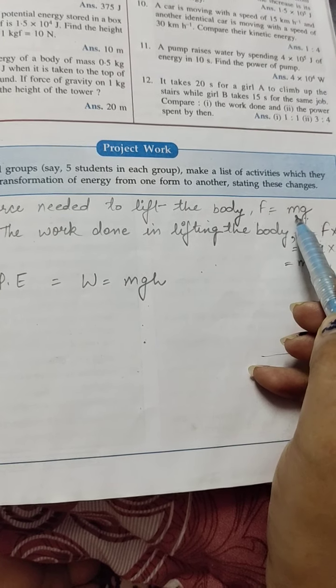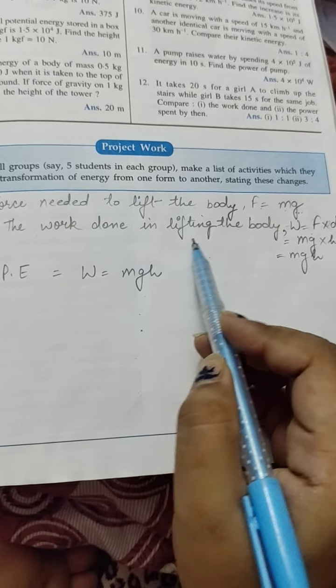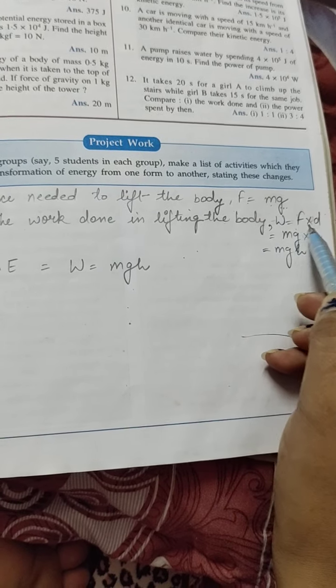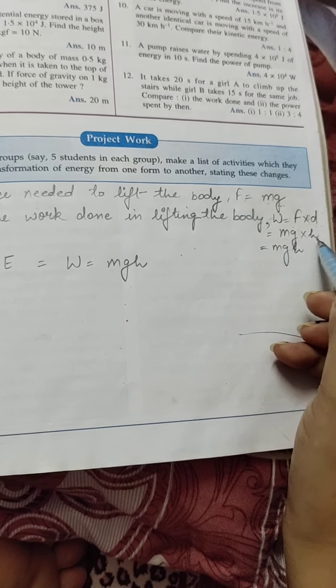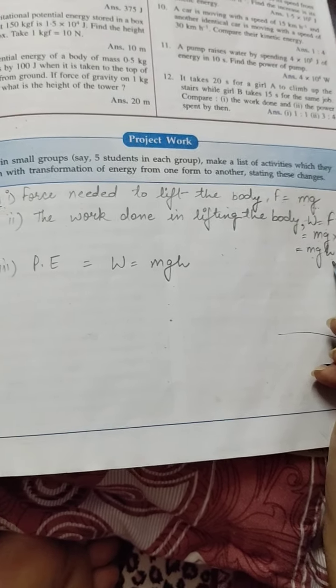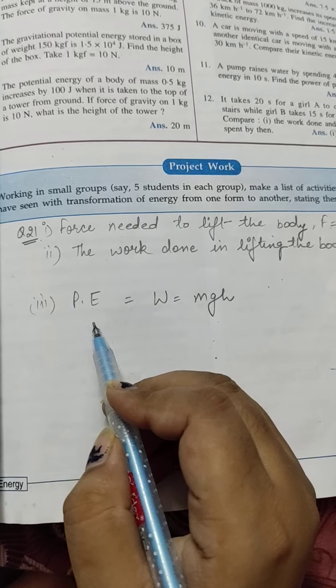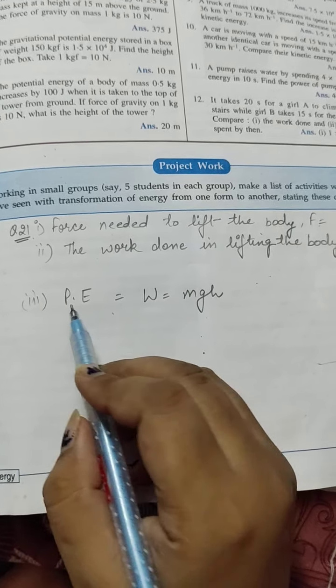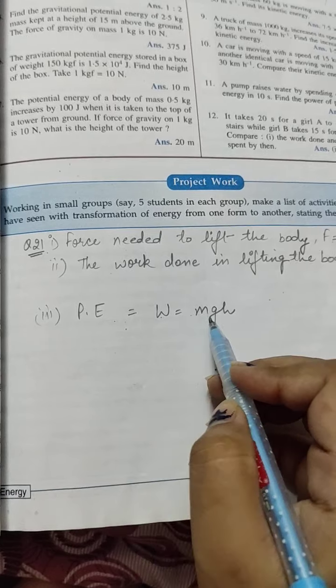So force will be m into g. Then the work done in lifting the body, W equals F into d, force into distance. F is mg, so mg into h gives you mgh. Then you have to write the expression for potential energy stored in the body. The potential energy stored in the body is equal to work done, which is equal to mgh.